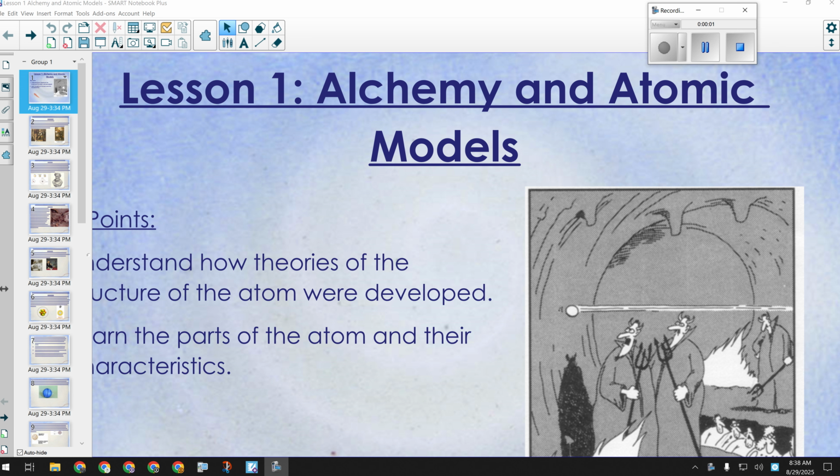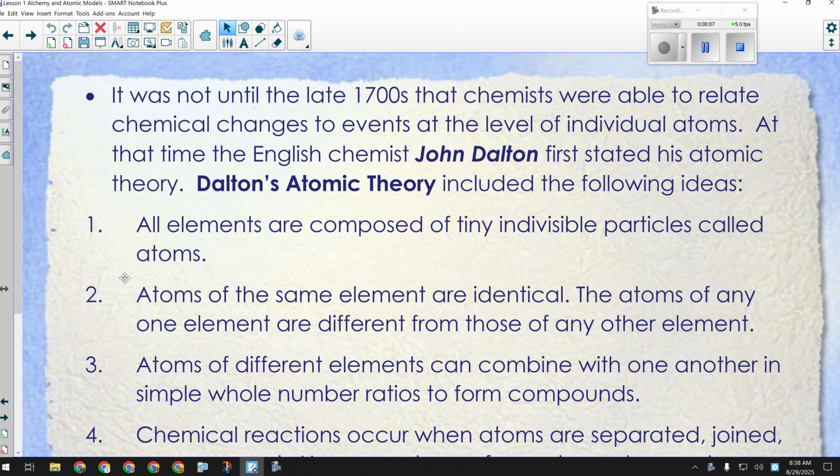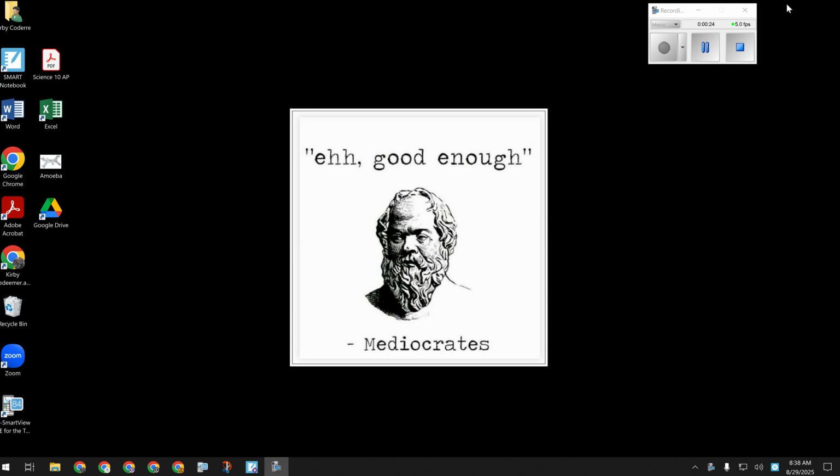Okay, so yesterday we went over structure of the atom. We ended off the day with Dalton's atomic theory, the 4 points of that, we'll review that today. We also talked about the Greek thinker who came up with the original idea of the atom. What was his name? Democritus.